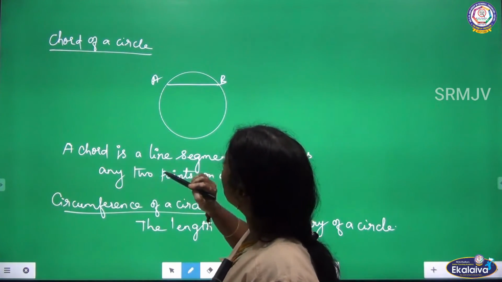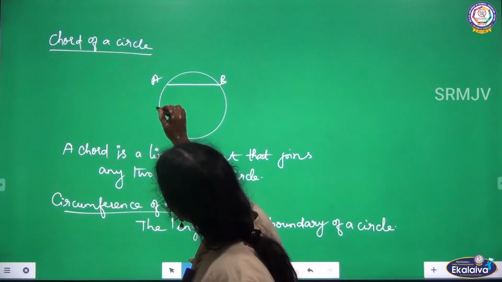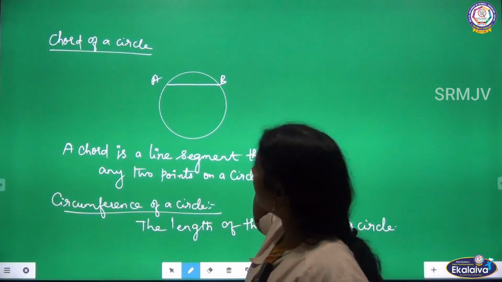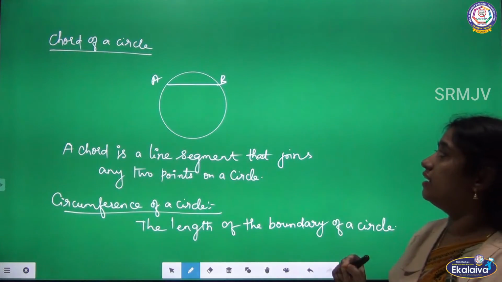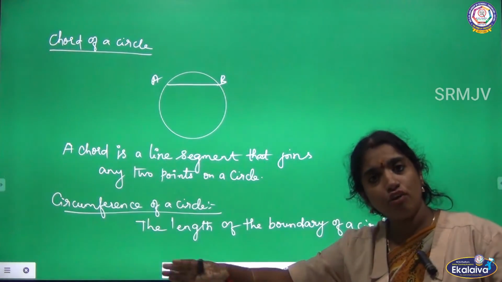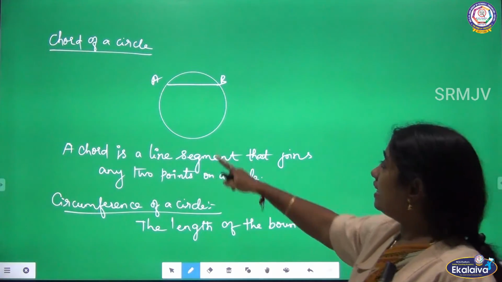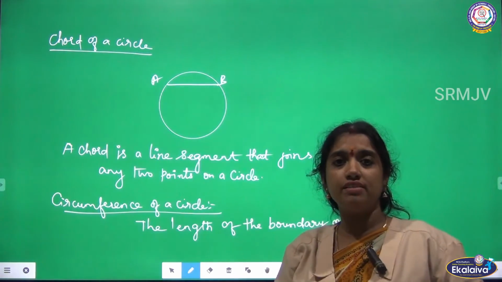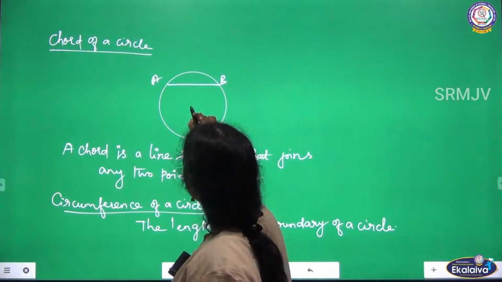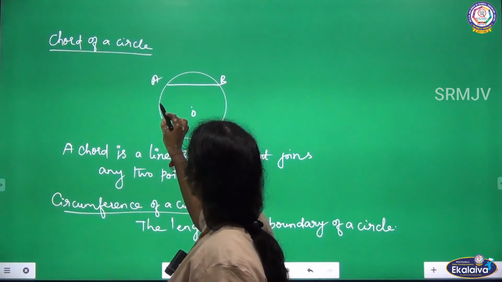For the diameter also, my starting point is on the boundary of the circle as well as the end on the boundary of the circle. The only thing is, the diameter passes through the center of the circle, but here it is not passing through the center of the circle.